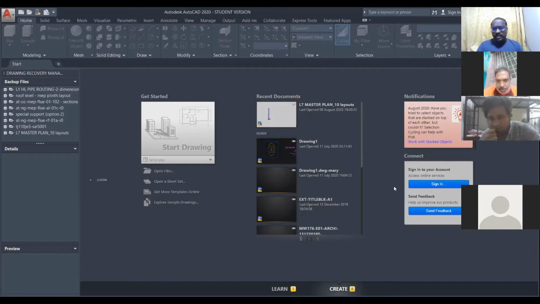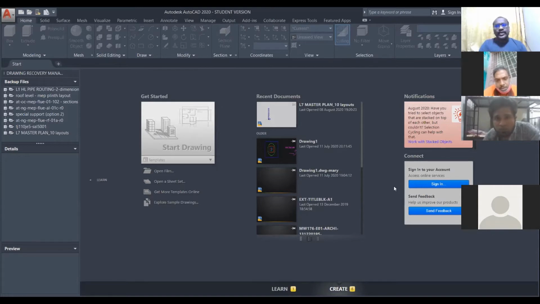Okay, last week I already explained to you about our class, the sessions and the levels. But again, I want to repeat it. Our class will have three levels: level 1, level 2, level 3. Level 1 will be the drafting level, level 2 is the modifying level, level 3 is the presentation level. Today we are going to see level 1, basic AutoCAD.